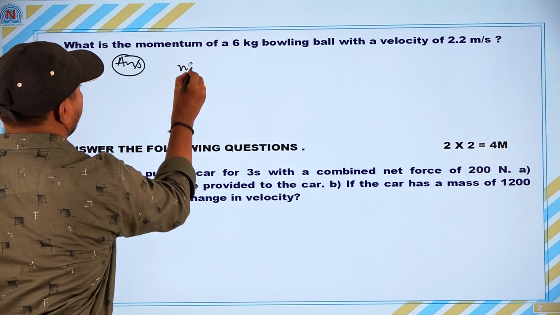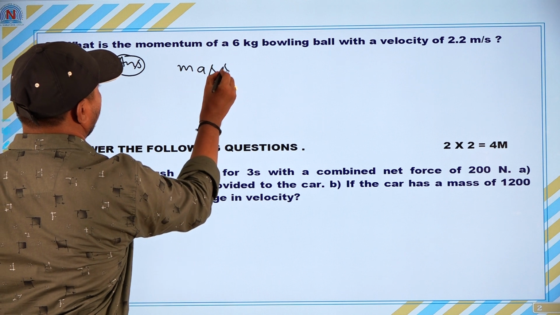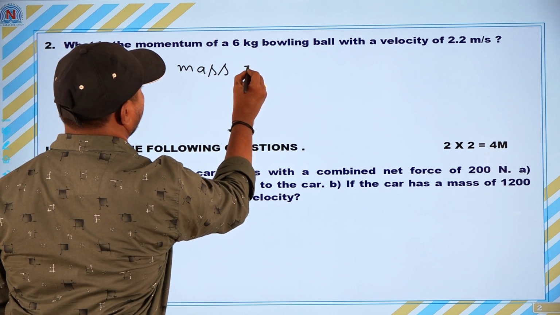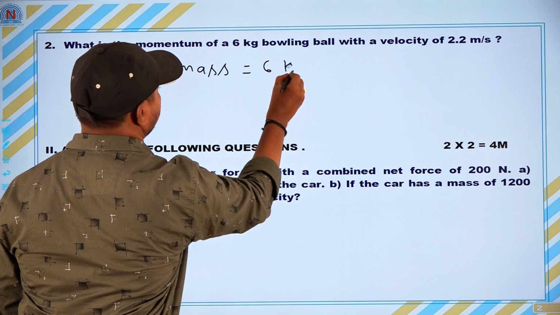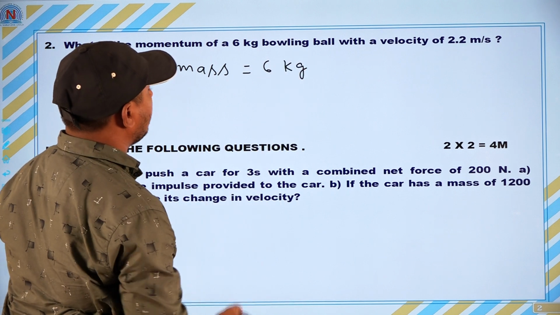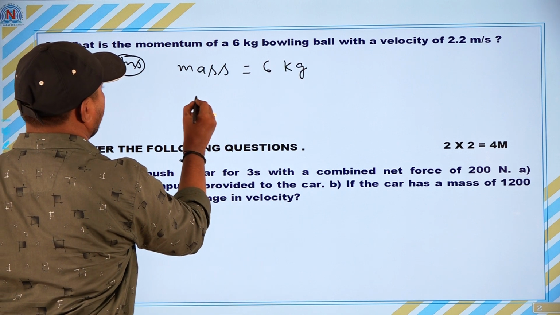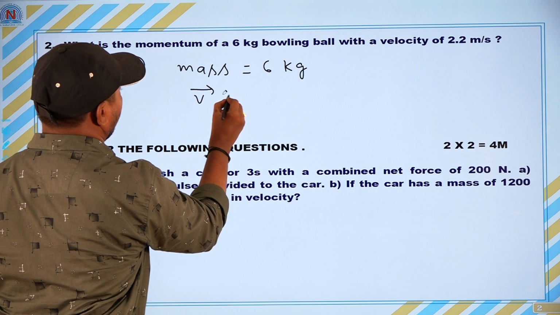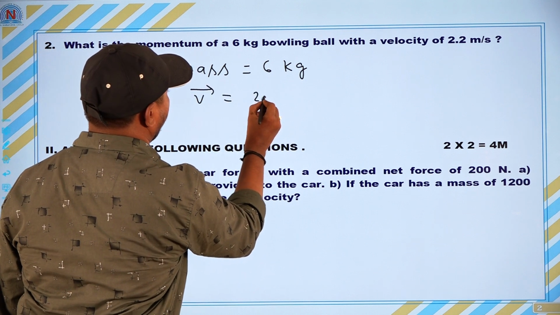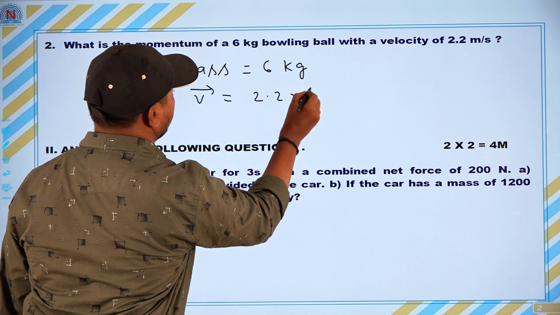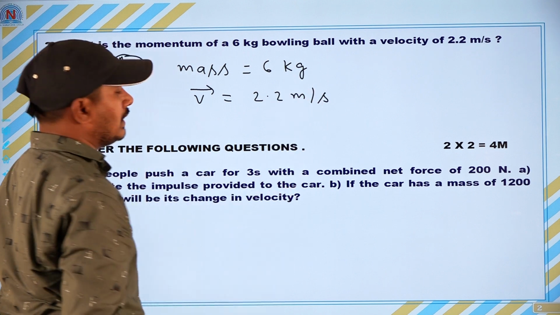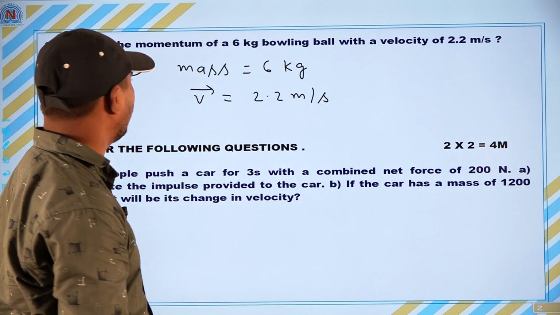Mass of the ball is equal to 6 kg and they have given velocity v bar is equal to 2.2 meter per second. We want to find the momentum.